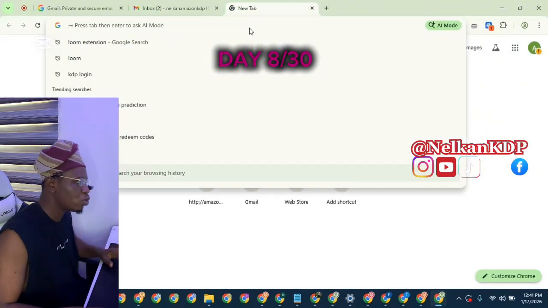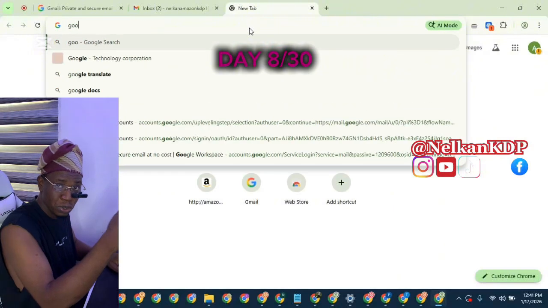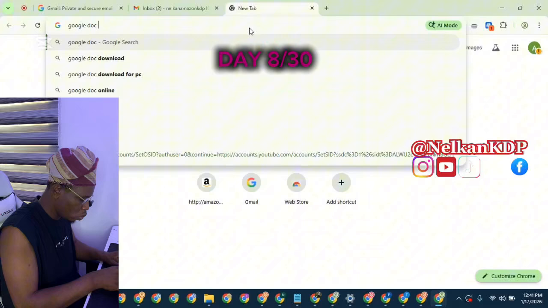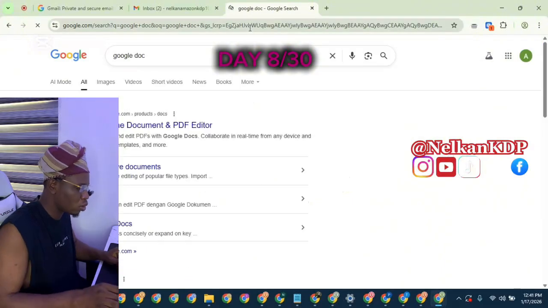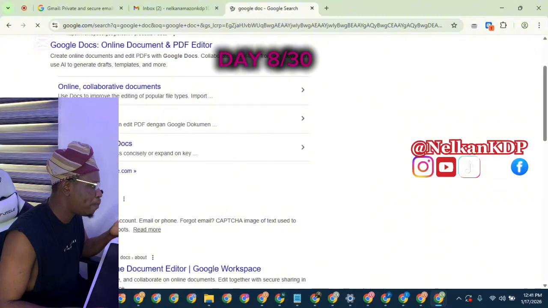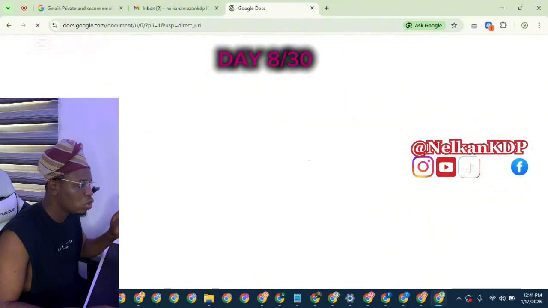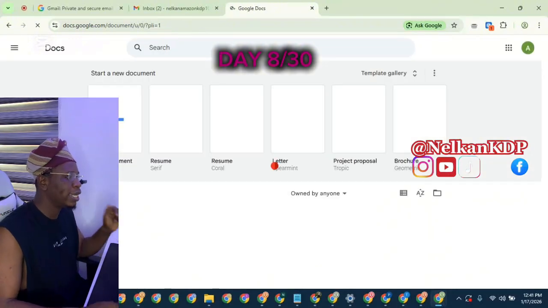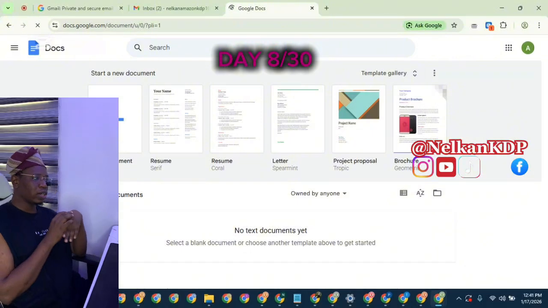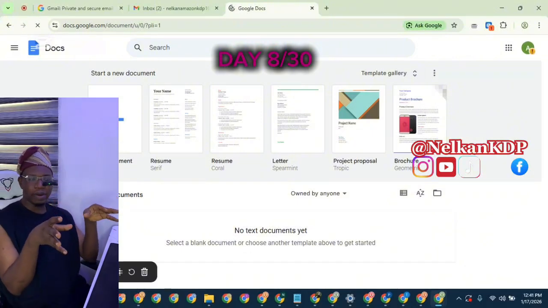So first thing, you just come to your search bar. For people using a PC, go to Google. Type Google Doc on your browser, right? Once you type it, I guess the second option, look at it. It says docs.google.com. Click on it. Once you click on it, this is what it will look like, right?